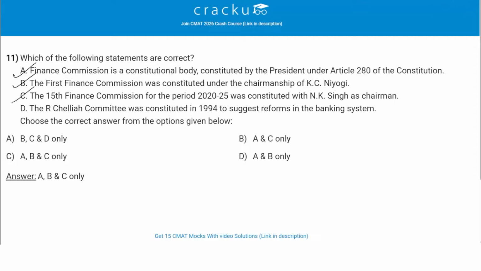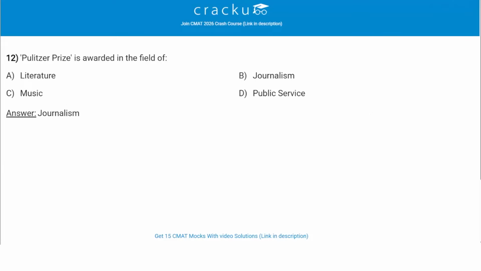The R. Chelliah Committee was constituted in 1994 to suggest reforms in the banking system. So this is not correct. It was formed not in 1994 but in 1991 to suggest reforms in India's tax structures, direct and indirect taxes, not the banking system. So it was in tax structures. So only A, B and C are correct and therefore option C is the correct answer.